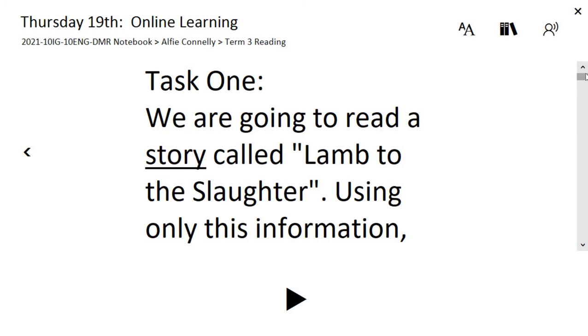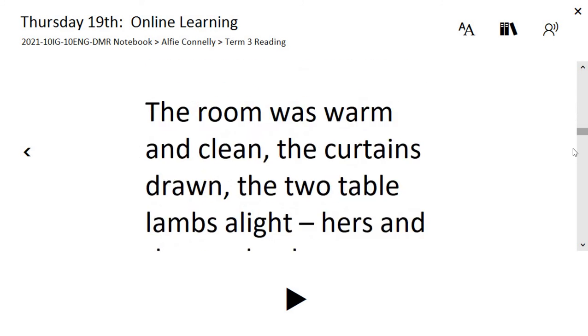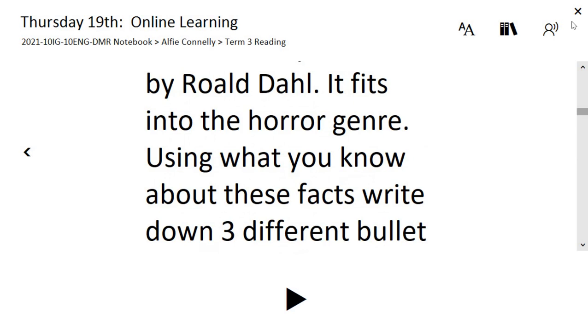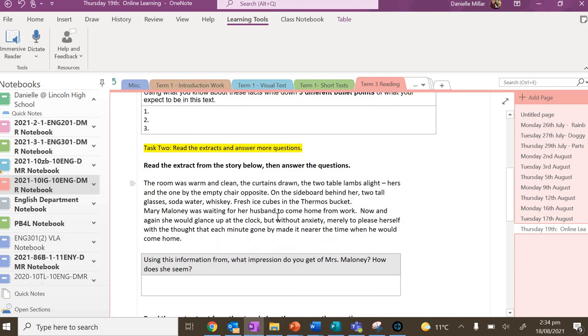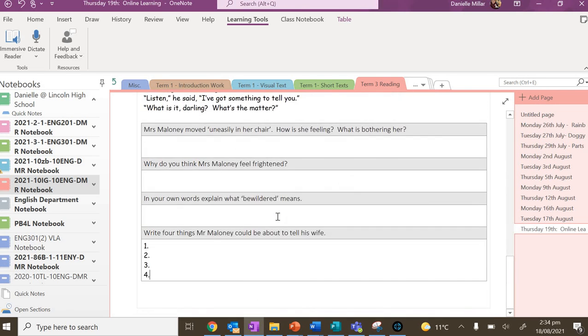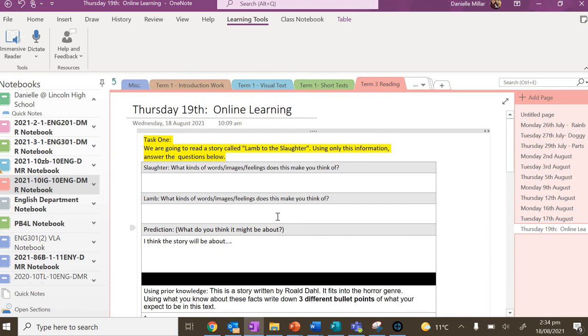Okay, so that will help you with all the extracts, so you don't necessarily have to read them yourself if they're too long for you. That should be everything that you need to get done today. If you have any questions or are not quite sure, you need to ask on Teams, and you can ask myself or Miss Jones in the normal chat place, please.